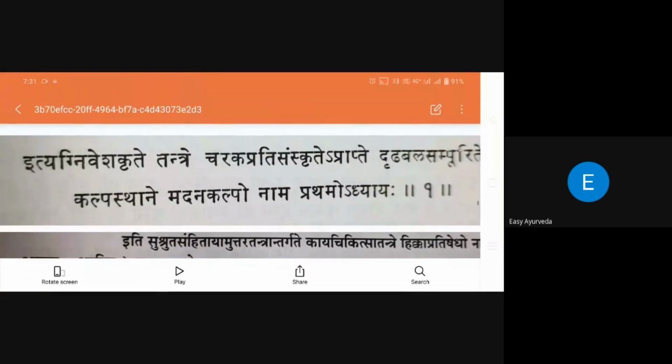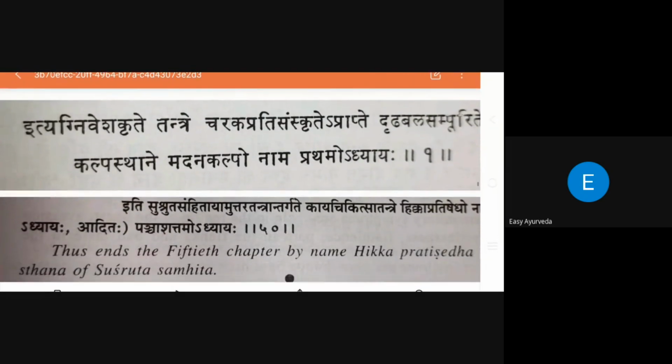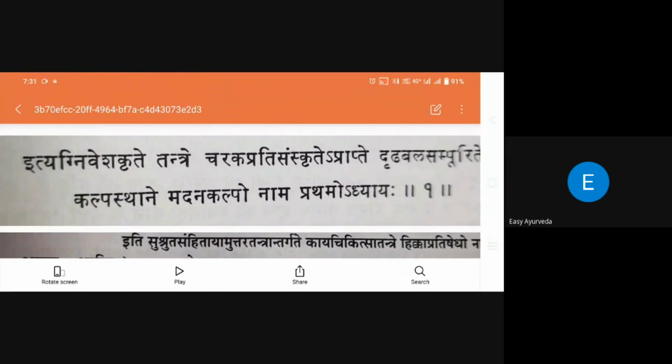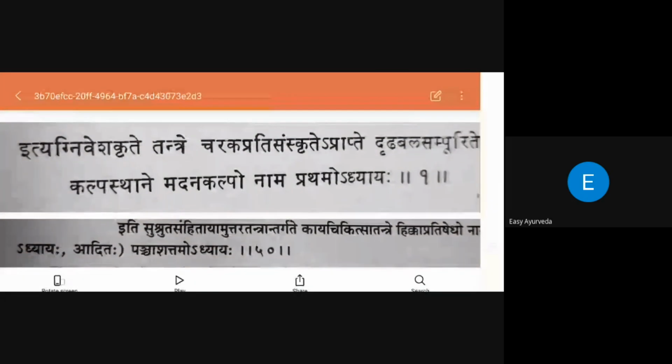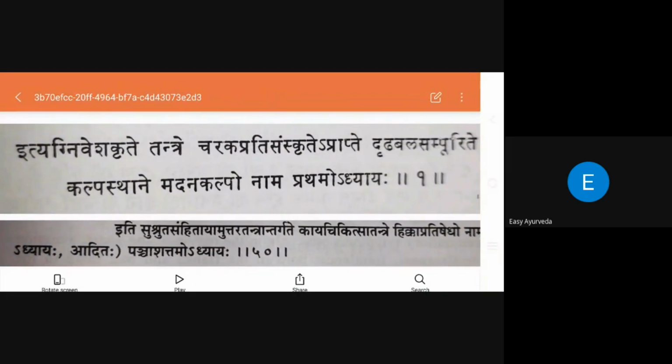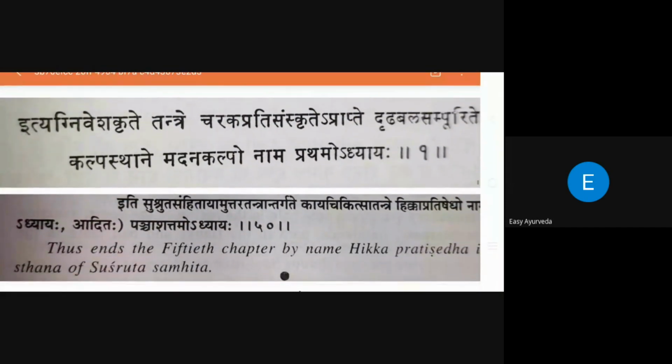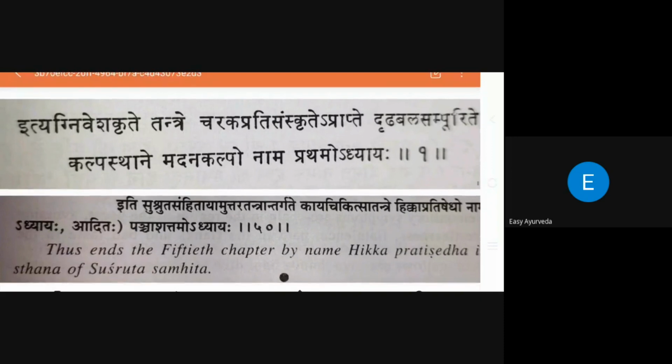But in the context of referencing or writing a bibliography, see how beautifully they have mentioned it here. I am giving one example from Charaka. Itya Agnivesha Krute Tantre Charaka Pratisamskarate aprapte Dridhabale Dridhabalam sampurite Kalpasthane Madanakalpo nama prathamo adhyayah.